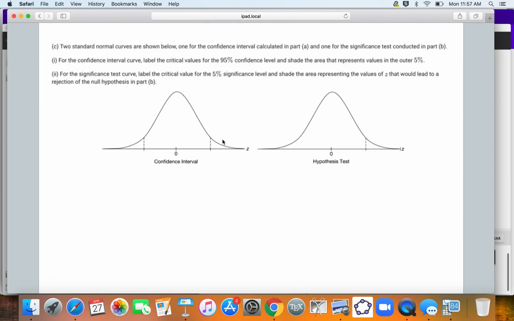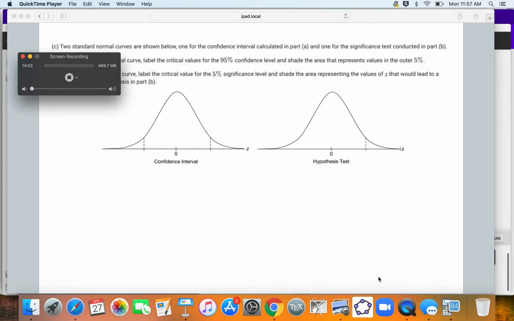Okay, so now two standard normal curves are shown below, one for the confidence interval calculated in part A and one for the significance test conducted in part B. For the confidence interval, label the critical values for the 95% confidence level and shade the area that represents the outer 5%. And then for the significance test curve, label the critical value for the 5% significance level and shade the area representing the values of Z that would lead to a rejection of the null hypothesis in B.